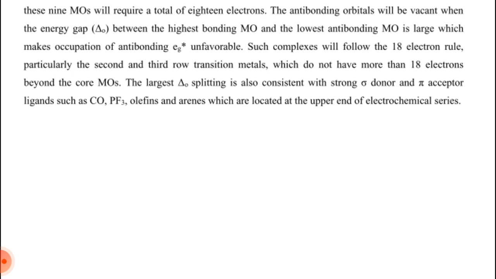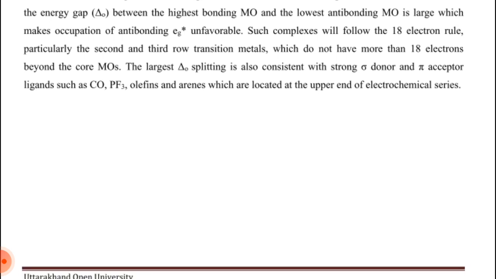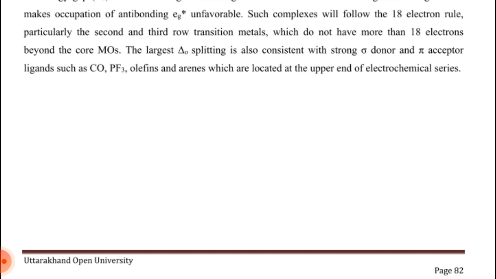The anti-bonding orbital will be vacant when the energy gap delta 0 between the highest bonding molecular orbital and the lowest anti-bonding molecular orbital is large, which makes occupation of anti-bonding Eg star unfavorable. Such a complex will follow the 18 electron rule.